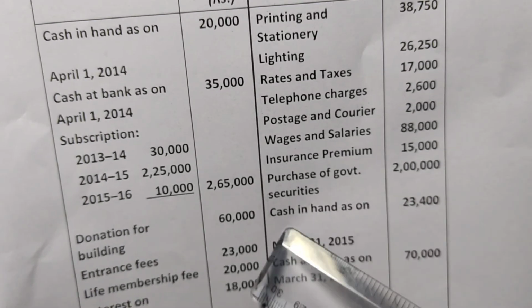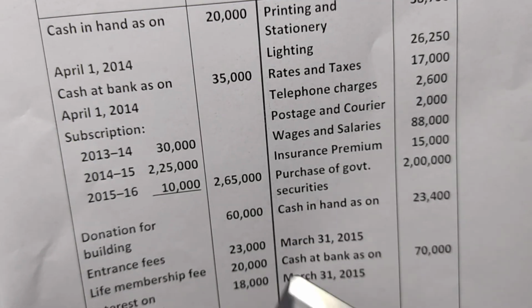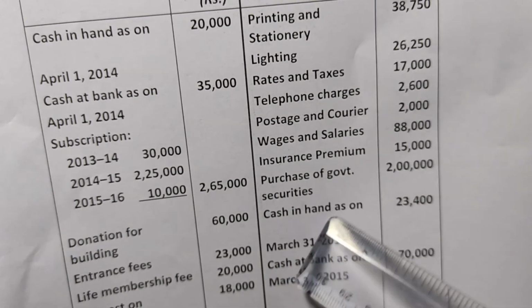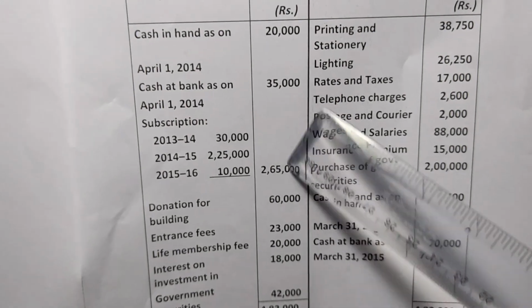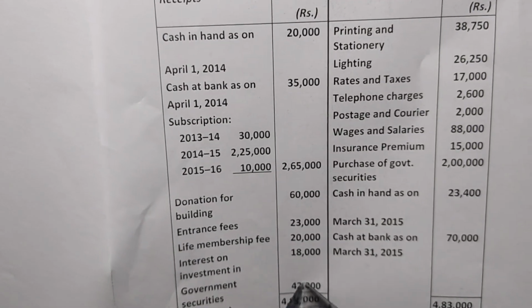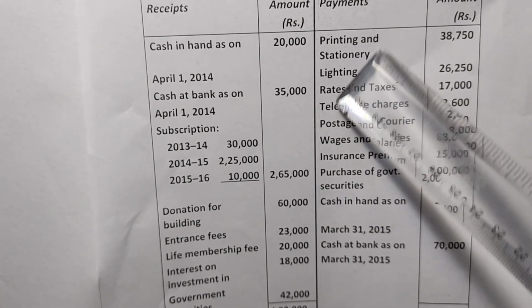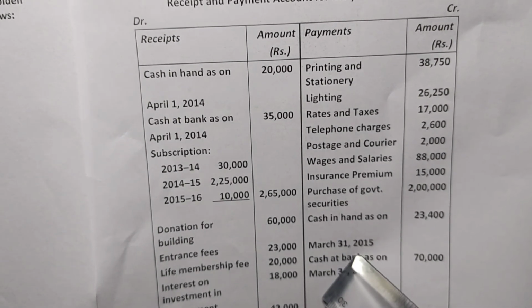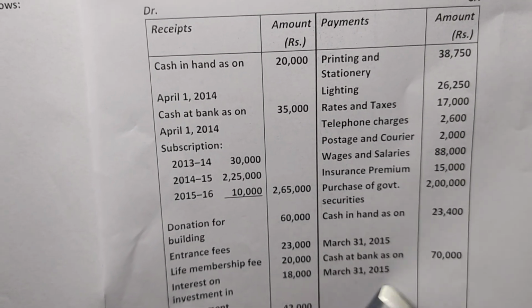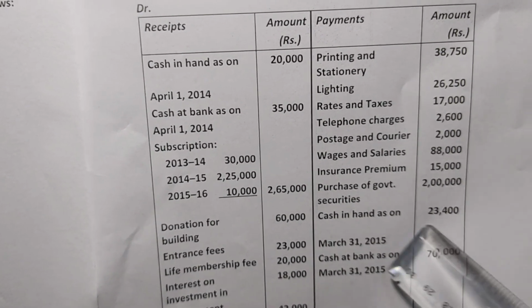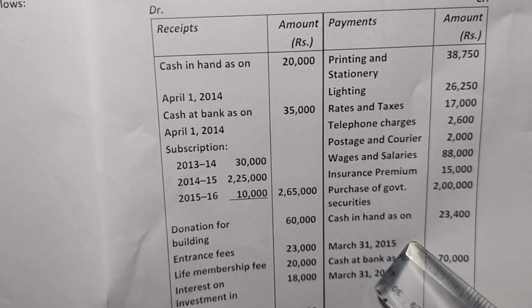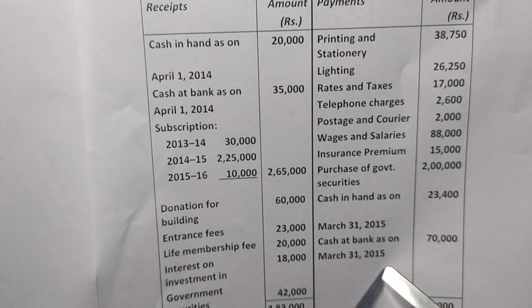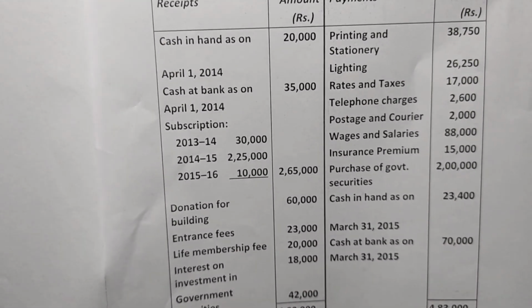In this question, since the closing cash balance is given, we have recorded it, but if it is not given, we have to calculate it. How will we calculate? We will total all the receipts, then deduct the expenditure, that is payments, and the final answer will be your closing cash balance, which you will write as balance carried down or as cash in hand. Okay, so in this way you have to prepare the receipt and payment account.